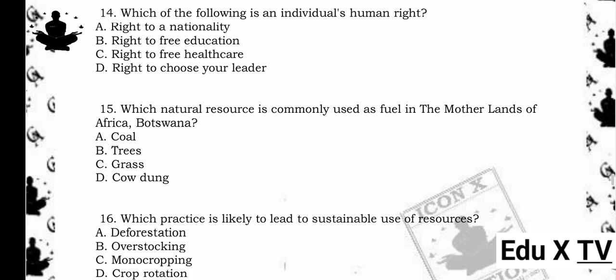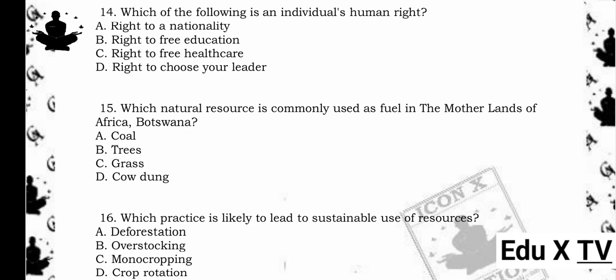14. Which of the following is an individual's human right? A. Right to a nationality. B. Right to free education. C. Right to free healthcare. D. Right to choose your leader. The answer is A. Right to a nationality.